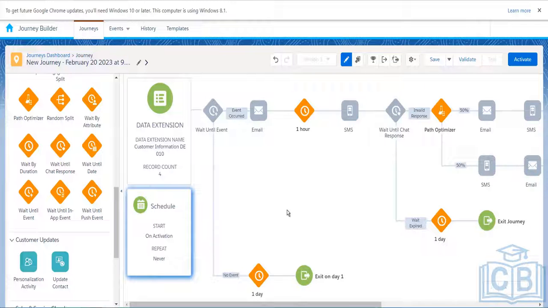Let's just understand the scenario that whenever they initiate the payment, they will enter into this journey, and once they complete the payment, it means that this wait will be over. This event will occur, the payment completion, and then we will send them the confirmation email that here your payment is completed, as the event occurs. If the event did not occur, then they will not receive any payment confirmation.